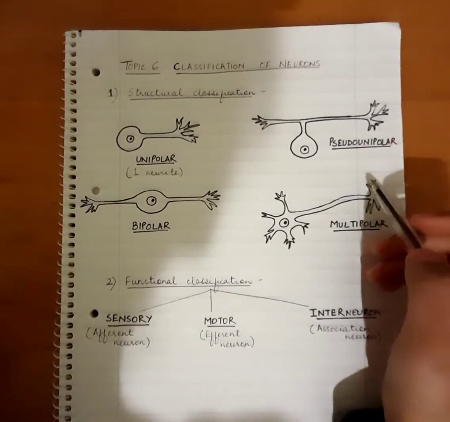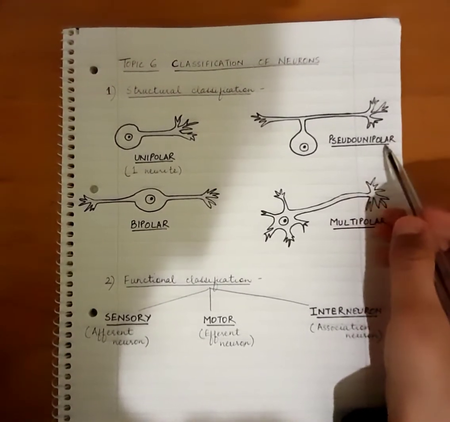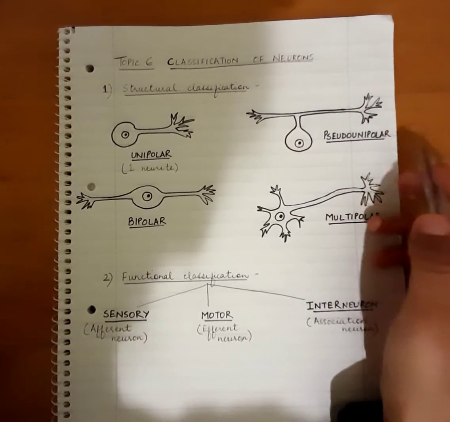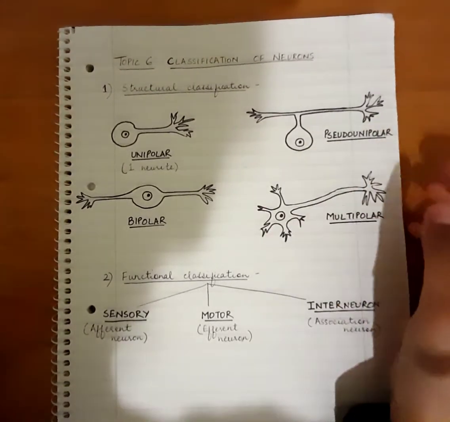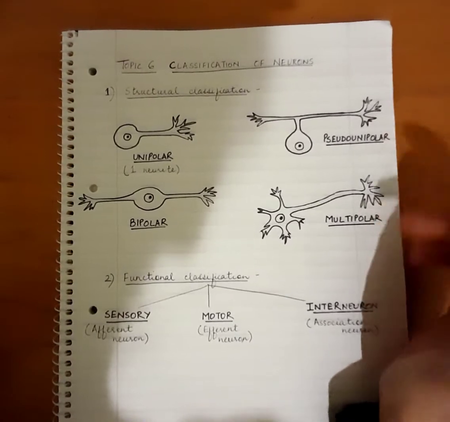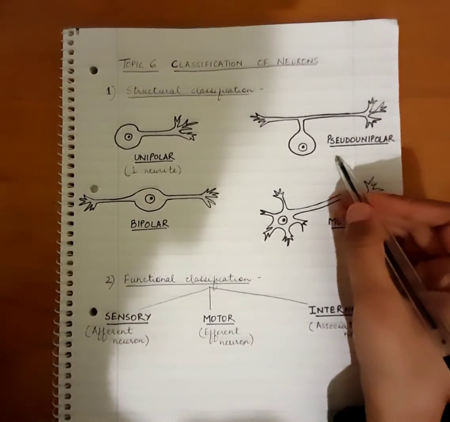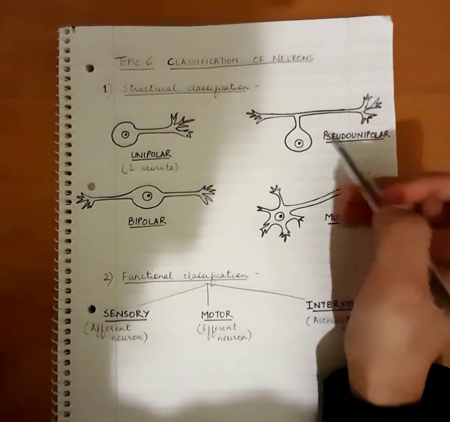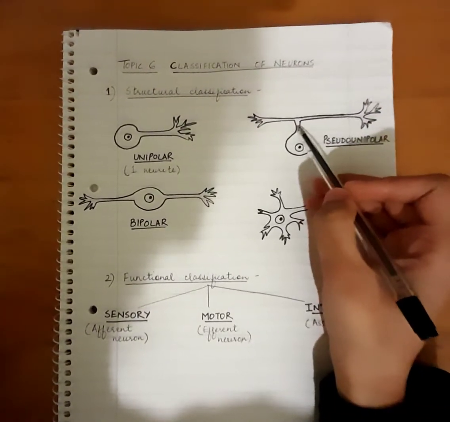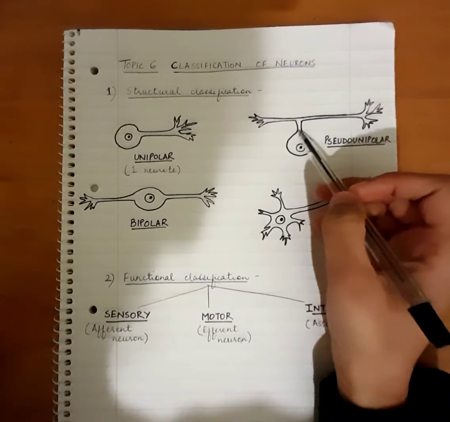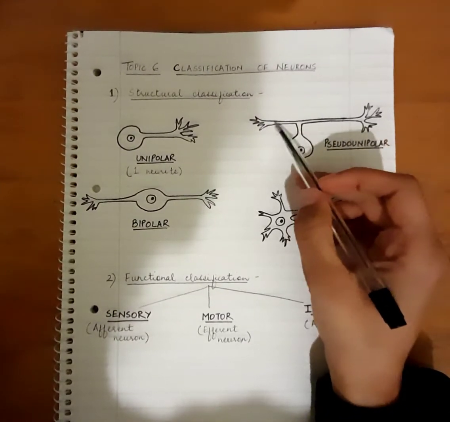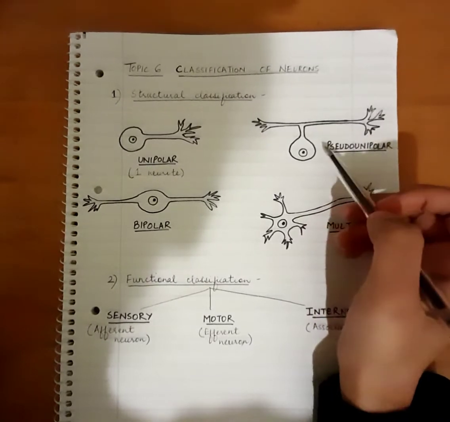The next important classification is the pseudo-unipolar neurons. So pseudo-unipolar neurons are basically somewhere between unipolar and bipolar neurons. Okay, so pseudo means false and uni means one. So what happens in these neurons is that they have one neurite only which is arising from the cell body, but that neurite then further branches into two processes.